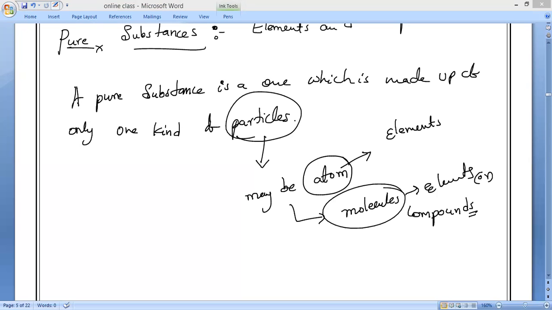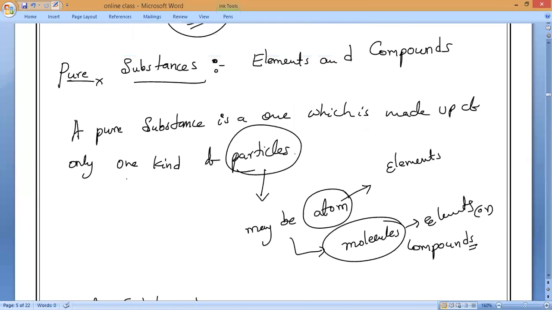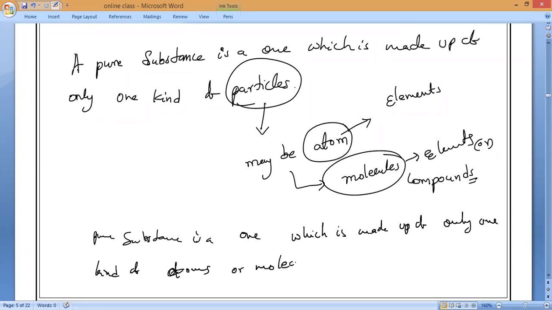Please write it. Particles means either atoms or molecules.